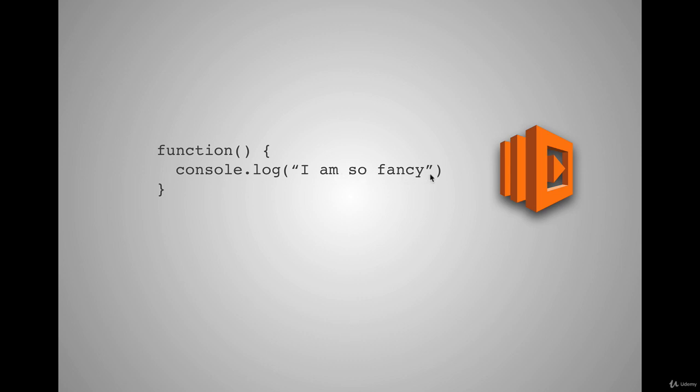Now, how does this work underneath the hood? You see, the cloud provider creates a container, something that we know and we've learned in Docker, and it runs this function inside of it. And what happens if 5 users at the same time request this function? Well, they're going to create 5 separate containers for each user and respond with console.log, I'm so fancy. All they do is simply store the function that we give it in their database, and whenever it's being called, it will grab it from the database and actually run it.